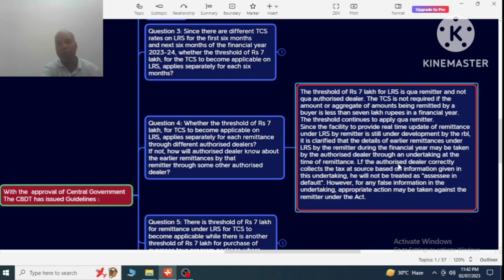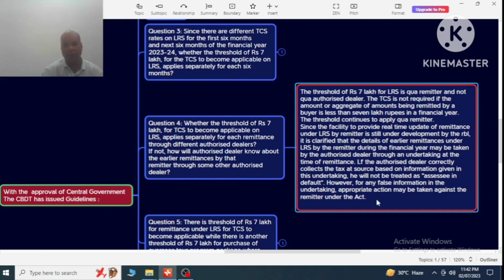If the authorized dealer correctly collects the tax at source based on information given in this undertaking, he will not be treated as assessee in default. However, for any false information in the undertaking, appropriate action may be taken against the remitter under the Act.